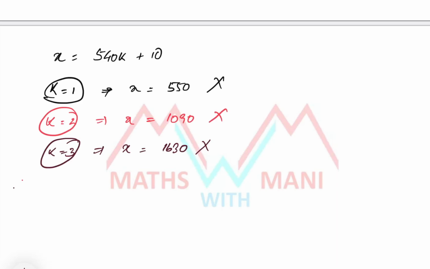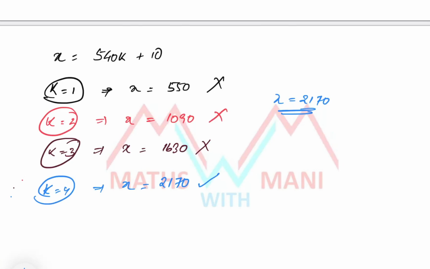Clear? Next, if k equals 4, x is equal to how much? 4 4s are 16, 4 5s are 20, 21, that is 2160 plus 10, that is 2170. Observe clearly, is it a multiple of 31 or not? Yes, 31 into 70. So definitely it is a multiple of 31. So x equals 2170 is the correct value.